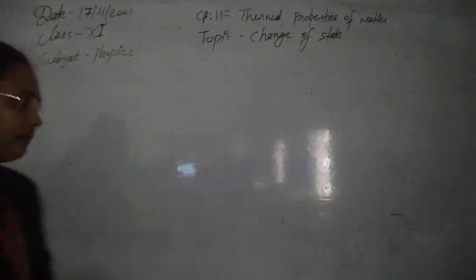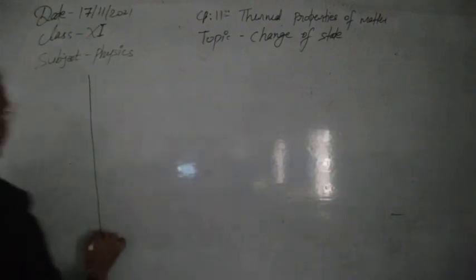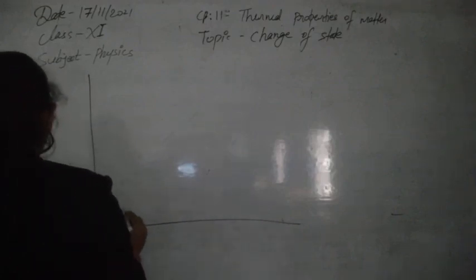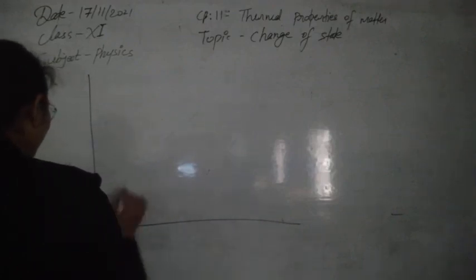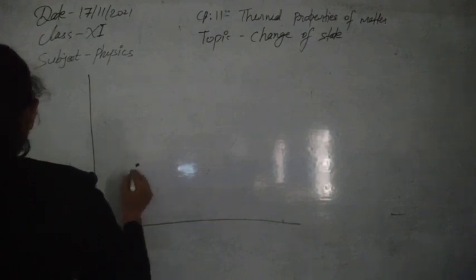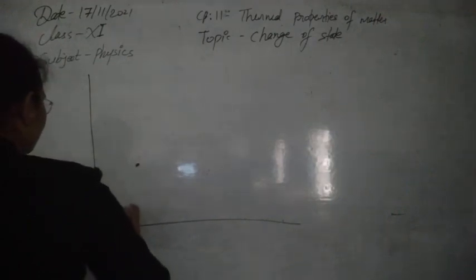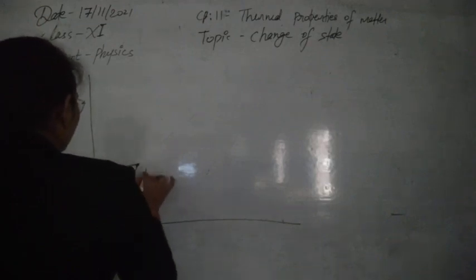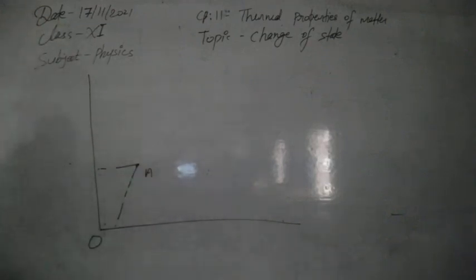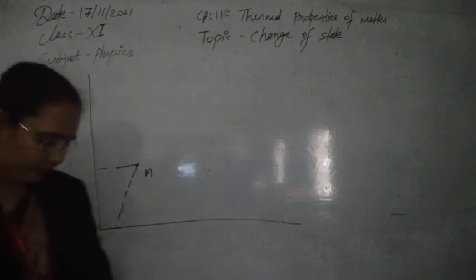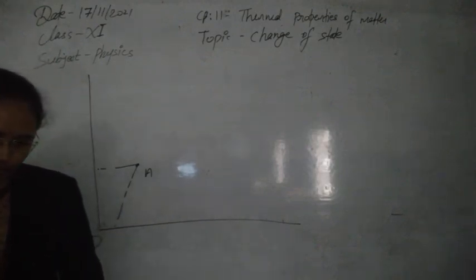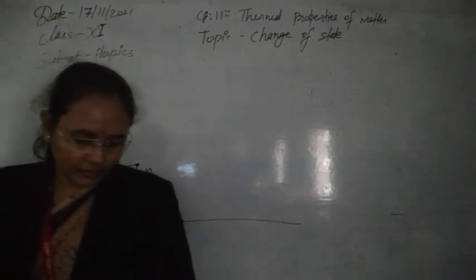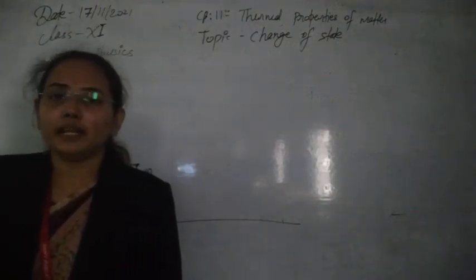If we look at the graph again, the first point is O, and this is our point A. From O to point A, there is no change in temperature until the whole ice in the beaker melts.